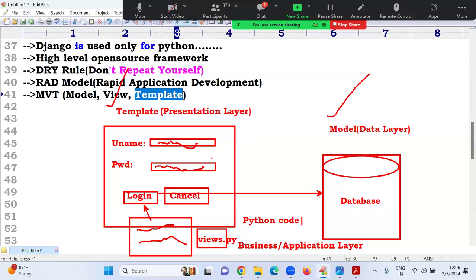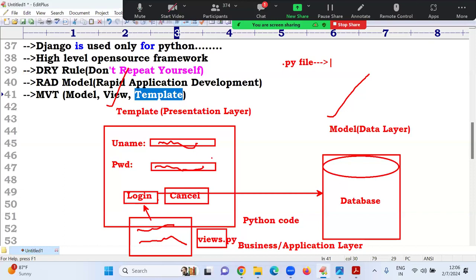Model means simple database, template means HTML, and views means Python, which you already know. There is no new thing. I'm combining all these three into one frame, and that frame is Django. Because, what is a .py file in Python? Extension. What is a .py file?